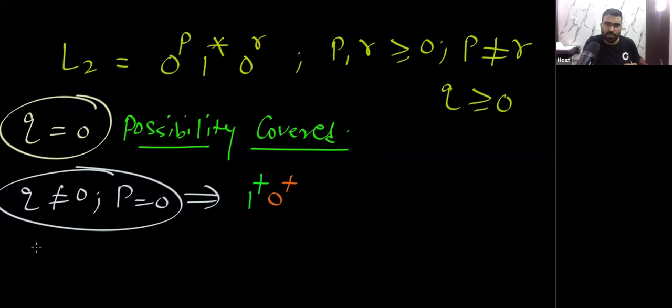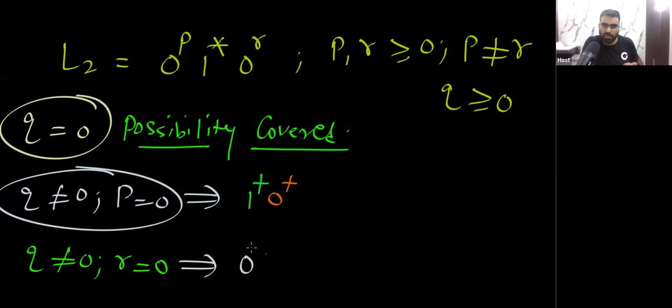Similarly, if I consider the possibility that q is not 0 and r is 0, then in this situation I should have 0 plus 1 plus. So basically these also I have to cover. In the DPDA I have to cover these possibilities also.